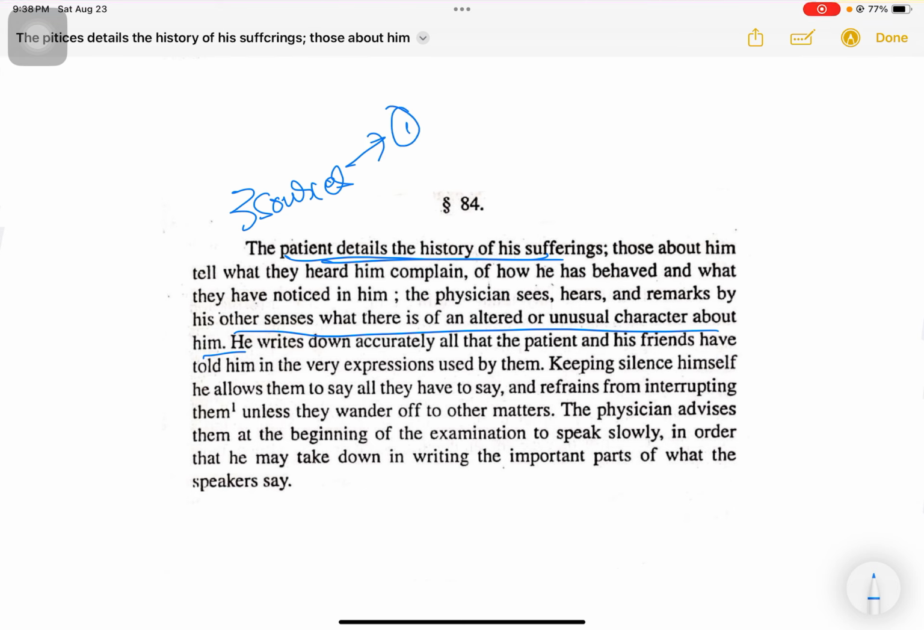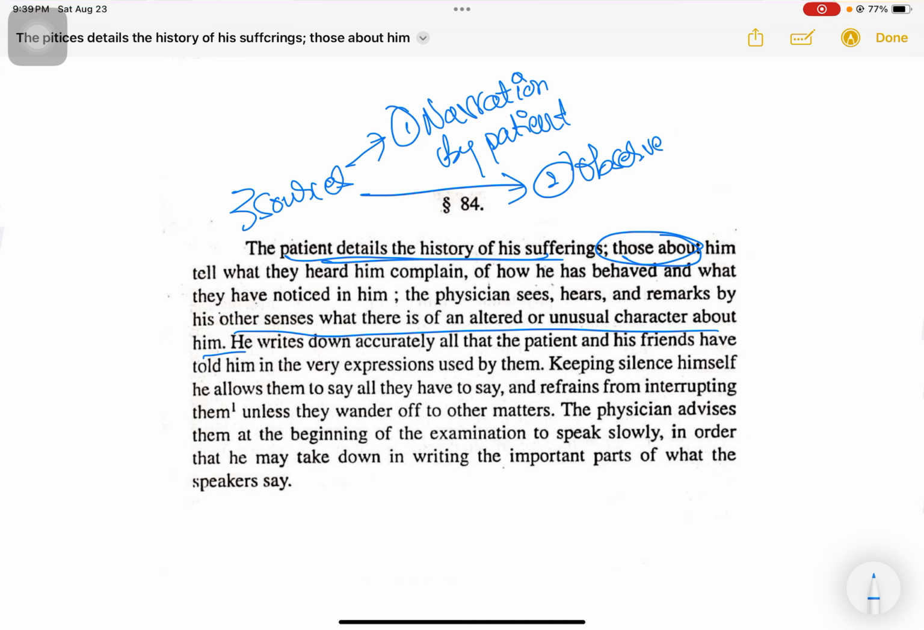First is the patient's own narration. The patient himself is going to tell you what is bothering him or what is troubling him. Second, his attenders, those who are around him. Those about him means those who are around him, his guardians, his caretakers, or his friends, or even his family, spouses, relatives. They are going to tell you about what they have observed or heard the patient complain of.